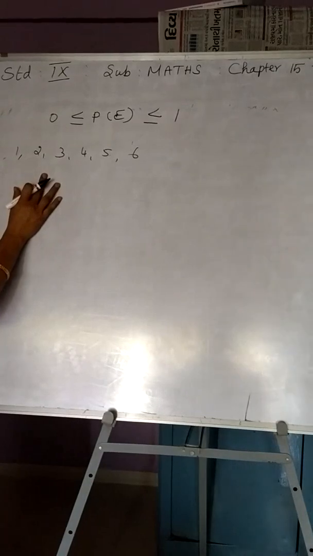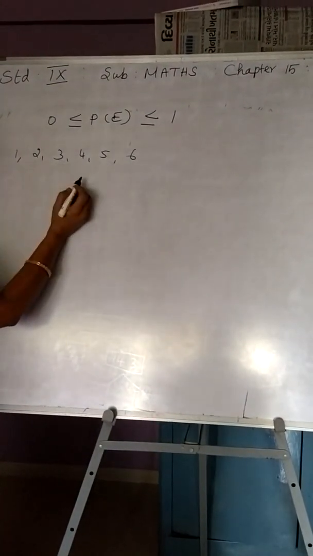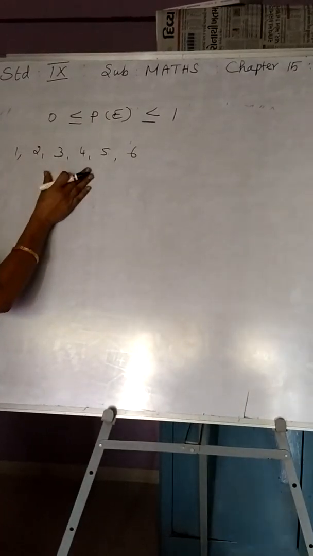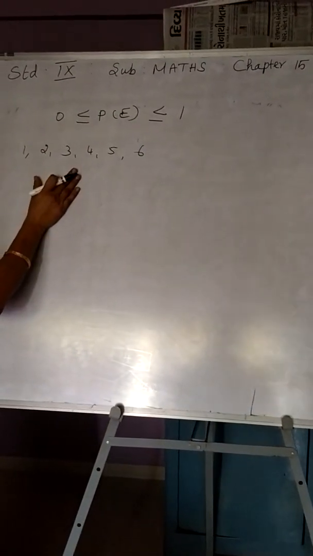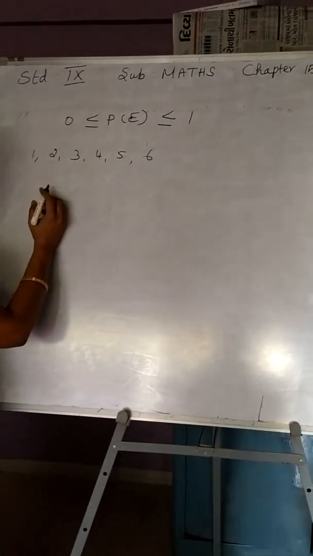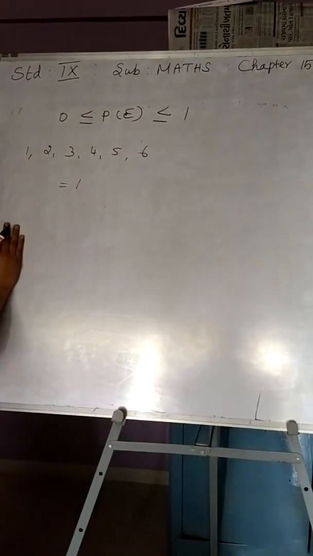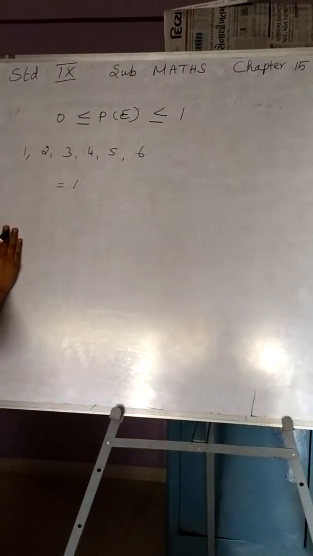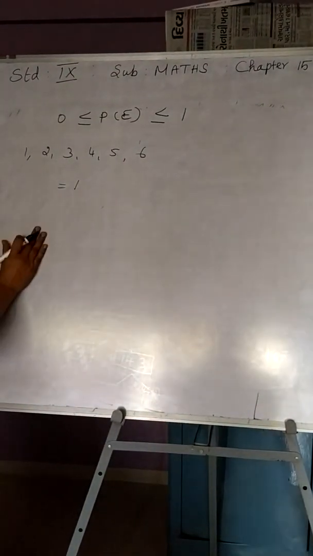So if the event is, while throwing a die, getting a natural number less than 7, it is a sure event or a certain event. So when you calculate the probability of such an event, it is equal to 1.